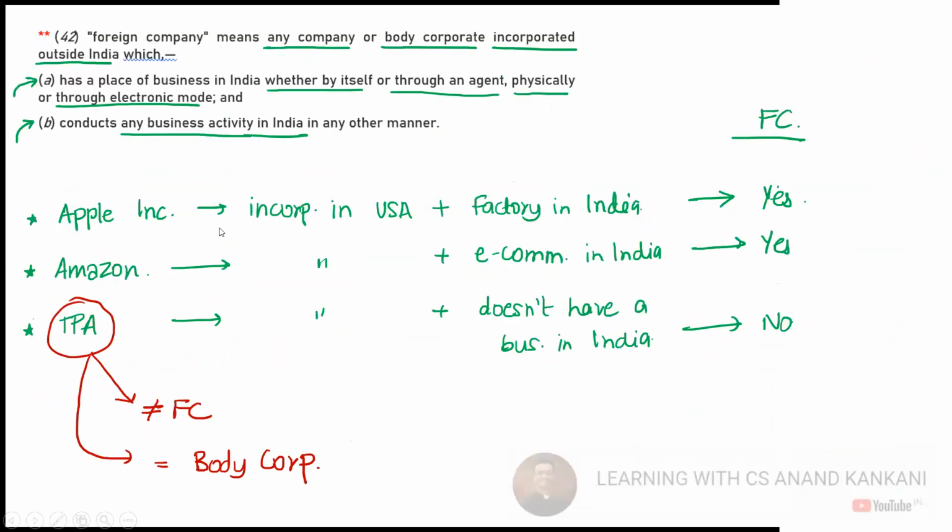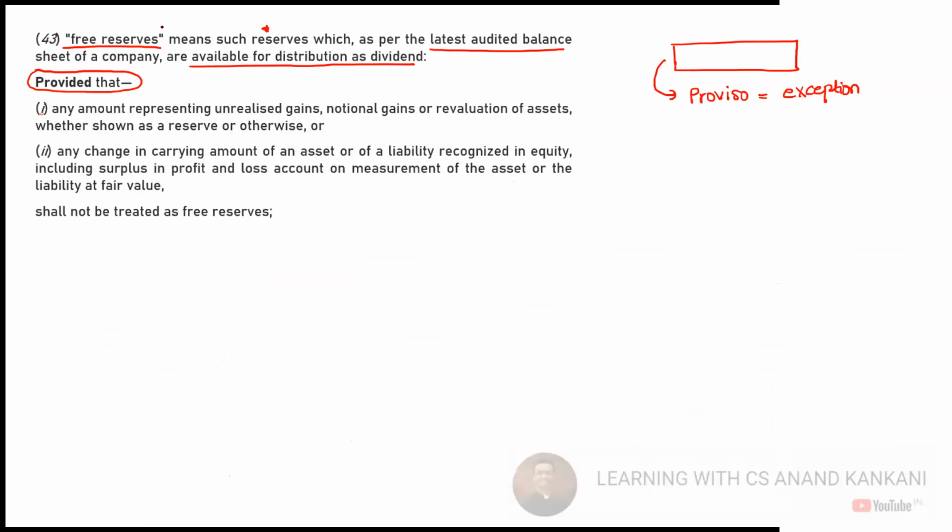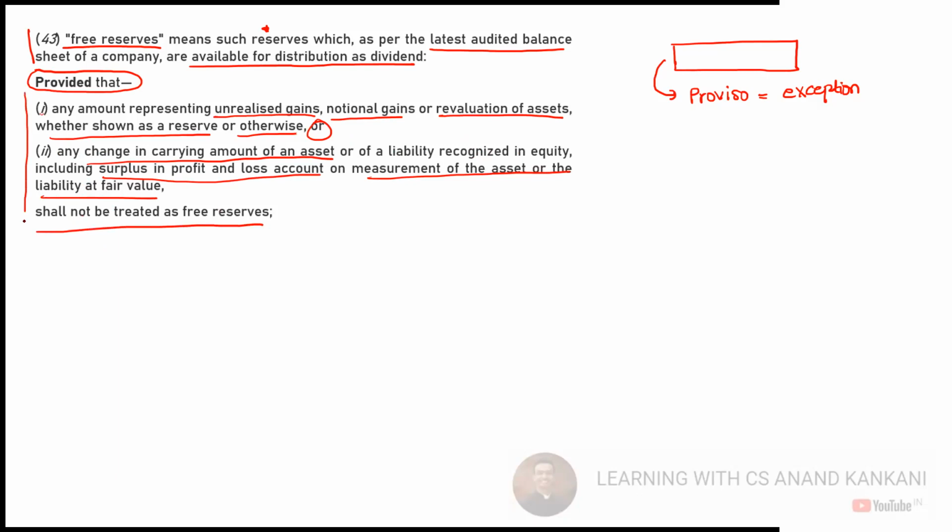Whenever we have a proviso, the proviso gives some exceptions. So it says that free reserves, the main clause, means such reserves which, as per the latest audited balance sheet of the company, are available for distribution as dividend, provided that any amount representing the unrealized gain, notional gain, or revaluation of assets, whether shown as reserves or otherwise, or any change in the carrying amount of the assets or the liability recognized in the equity, including surplus in the profit and loss account on the measurement of the assets or liability at the fair value, shall not be treated as free reserves. So technically, if you see, both of them are the same.